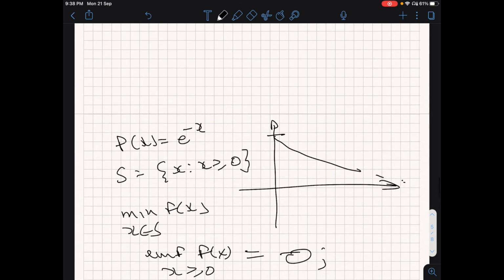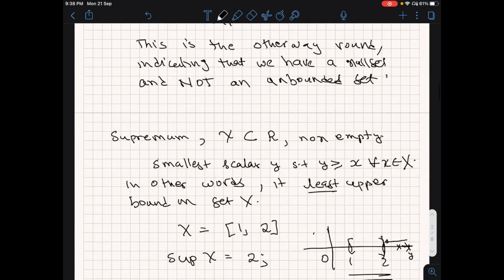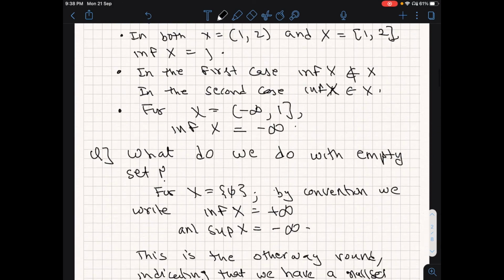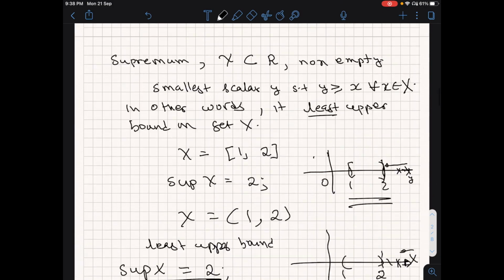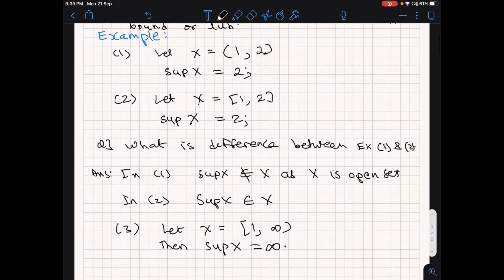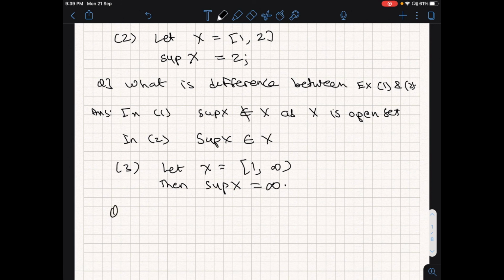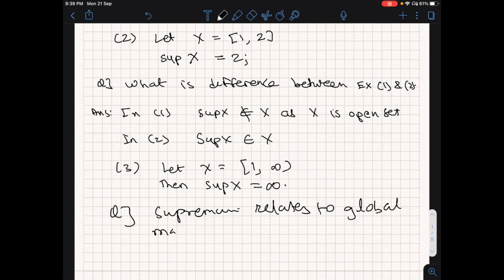Now, just one last small point that I want to mention before I move forward is that supremum closely associates with a global maximum kind of thing, and the infimum relates in some sense to a global minimum kind of thing.